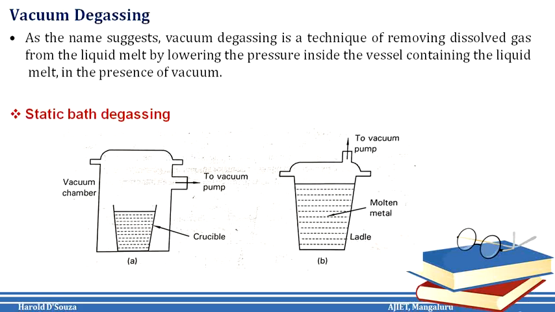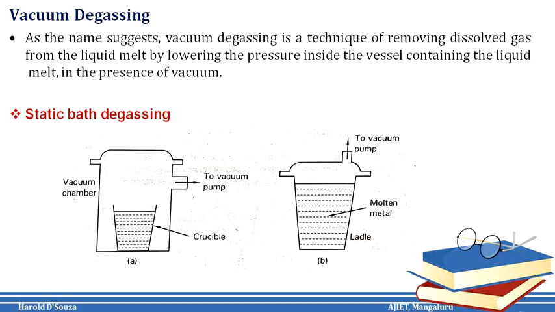Vacuum degassing. Well, as the name suggests, vacuum degassing is a technique of removing the dissolved gases from the liquid melt by lowering the pressure inside the vessel that contains the liquid melt in the presence of the vacuum. It is particularly used in steel foundries, for degassing hydrogen and oxygen from the liquid steel. Now, steels refined in vacuum are characterized by homogeneous structure, low content of non-metallic inclusions, and low gas porosity.